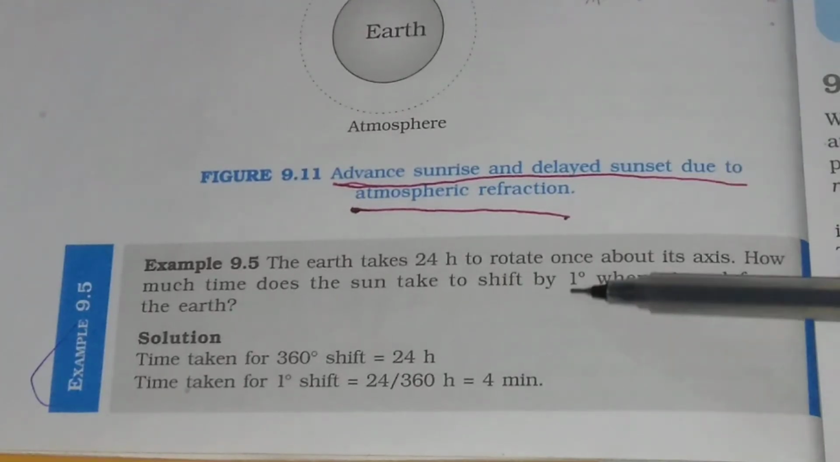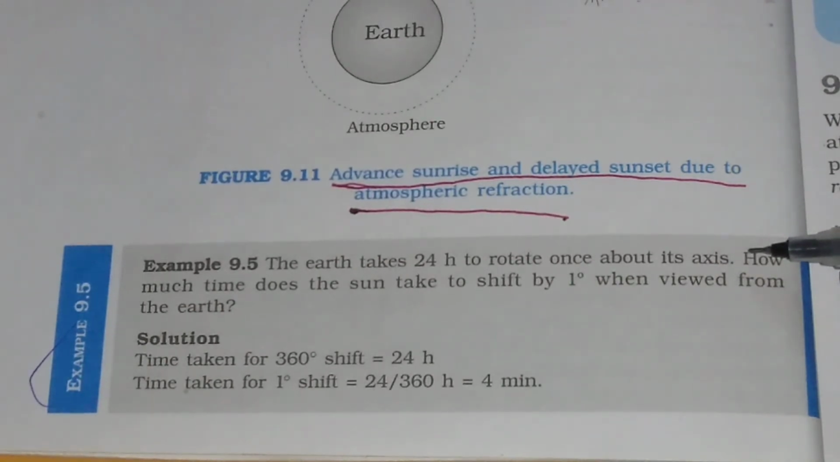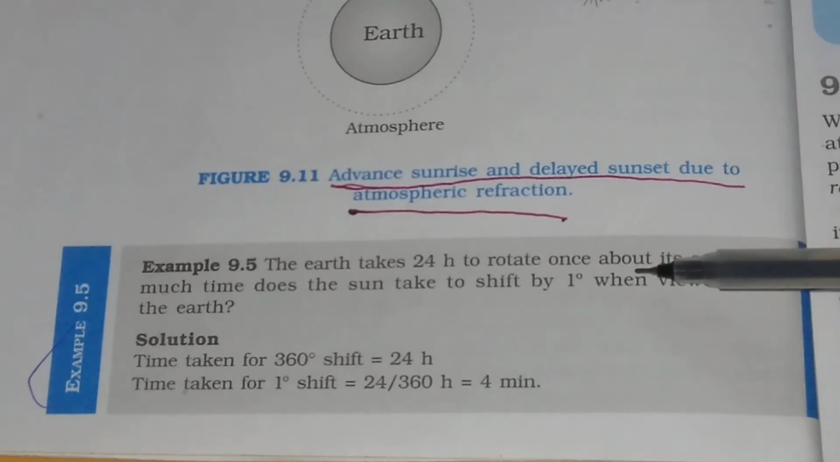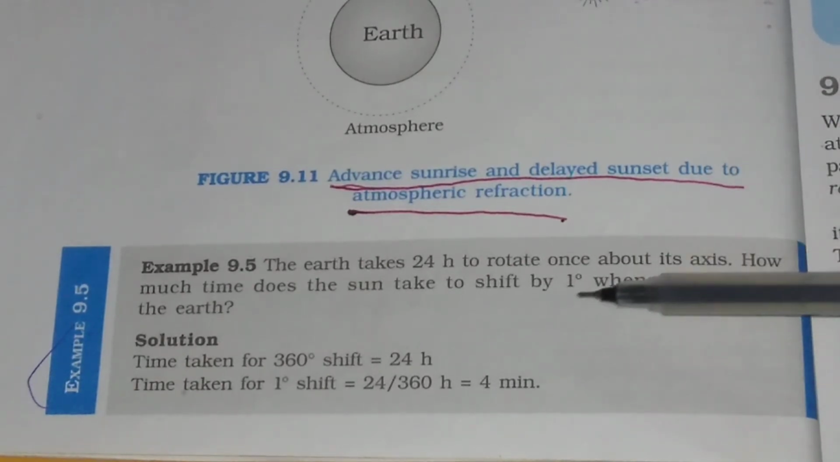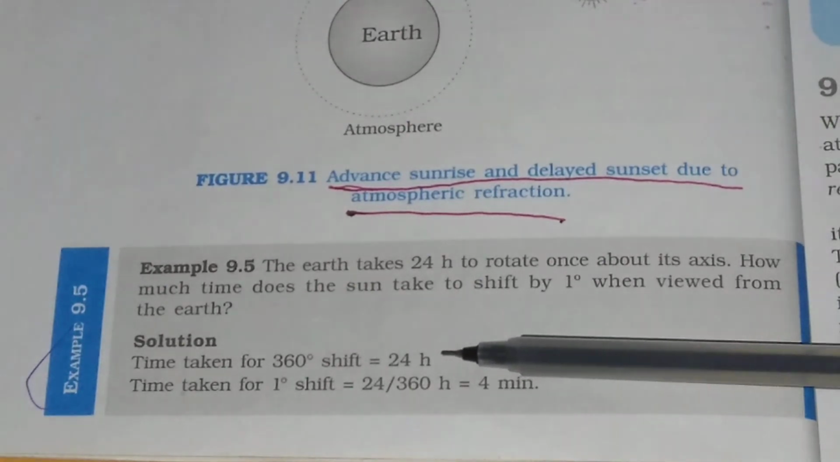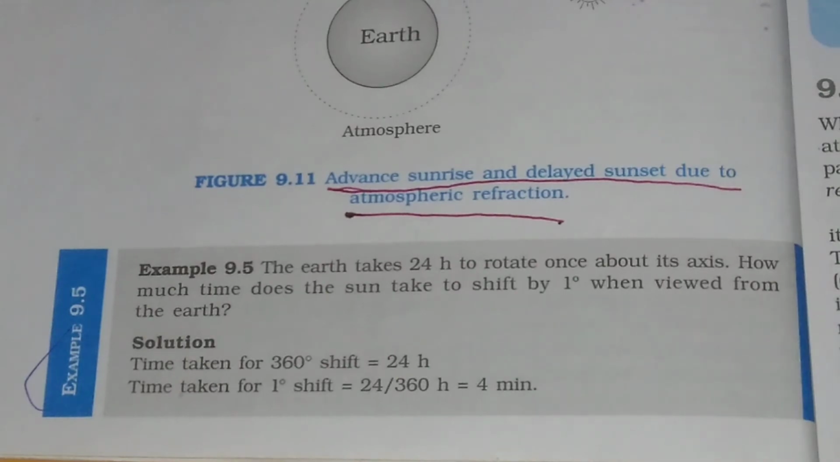Let us work out a problem. The earth takes 24 hours to rotate once about its axis. How much time does the sun take to shift by 1 degree when viewed from the earth? The time taken for 360 degree shift is equal to 24 hours. So the time taken for 1 degree shift will be equal to 4 minutes.